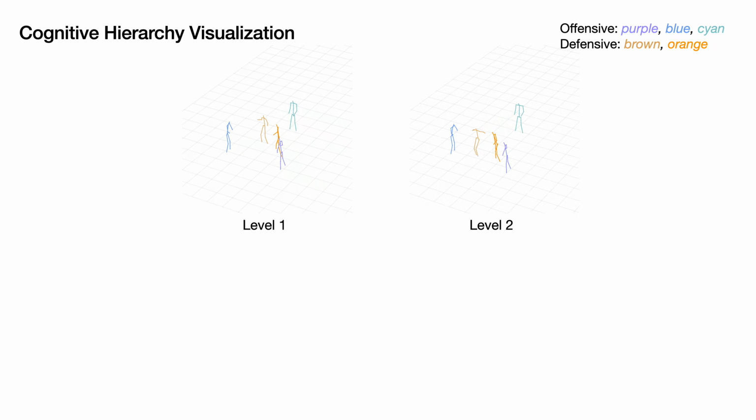Therefore, at the third level, player Orange turns around and steps into the middle of player Blue and Cyan to fill the gap. As a matter of fact, the level 3 actions are closer to the expert demonstrations. Here we present another example.